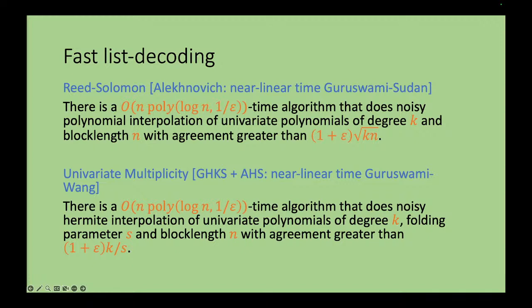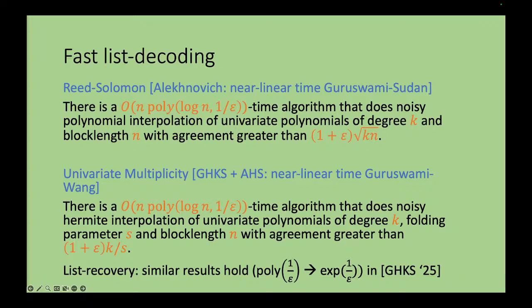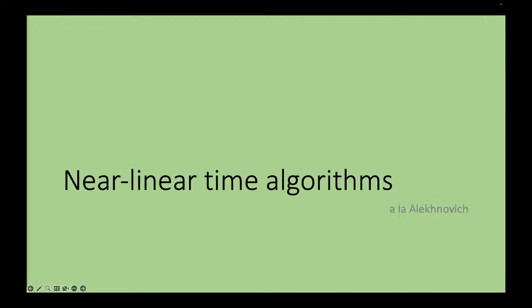Similar results hold even for list recovery, except that this poly 1 over epsilon will actually be exp 1 over epsilon, and it is known that an exponential dependence on epsilon is needed. Chen and Zhang actually gave examples in which, for the list recovery problem, the list sizes can be exponential in epsilon. So it's needed over here. So out here, the dependence on epsilon will change to exponential in 1 over epsilon for the list recovery problem. Okay? Questions?